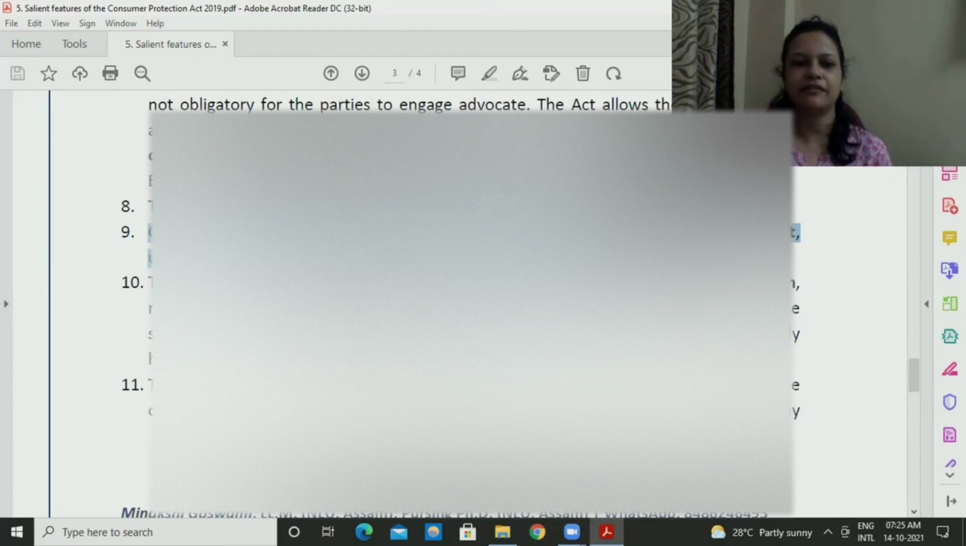Then mediation, we have discussed yesterday as well. Mediation is an alternative dispute resolution, and mediation cells will be adjacent to the district, state, or national commission. If the commission feels this matter can be settled through mediation, they will refer it for mediation. So mediation is also playing an important role in settling disputes very quickly, and parties do not need to wait for longer. They can come to a win-win situation where both parties sacrifice some rights and are able to resolve the dispute as quickly as possible.